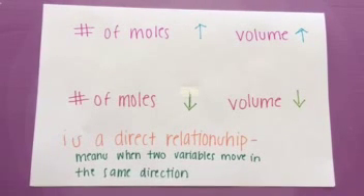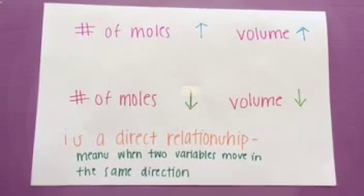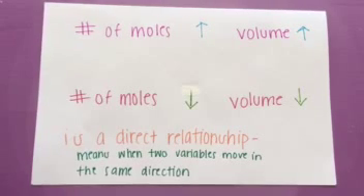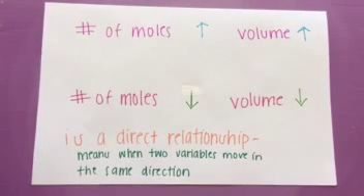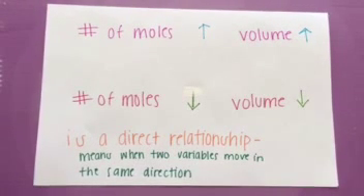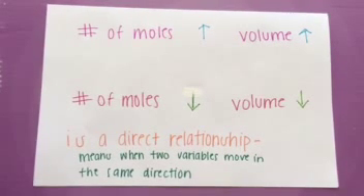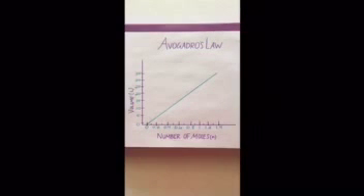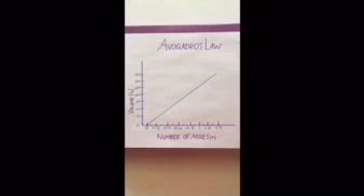What variables must be held constant for this law to be accurate? Temperature and pressure must be held constant for the number of moles and volume to be changed. This graph demonstrates that as the number of moles increases, so does the volume. And as the number of moles decreases, the volume decreases as well.